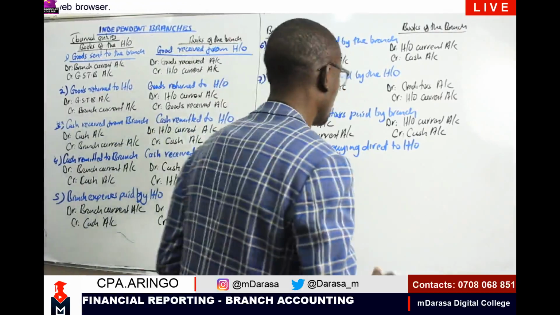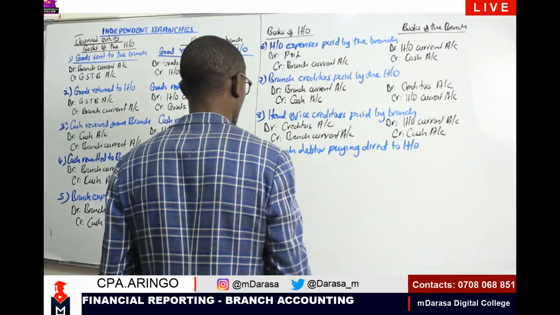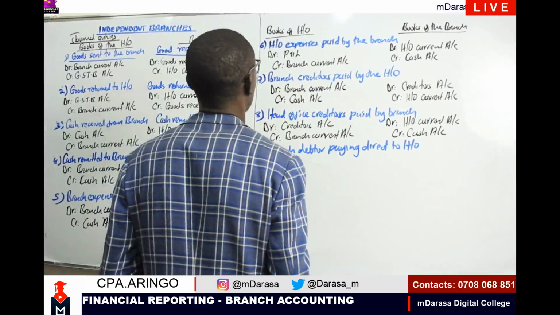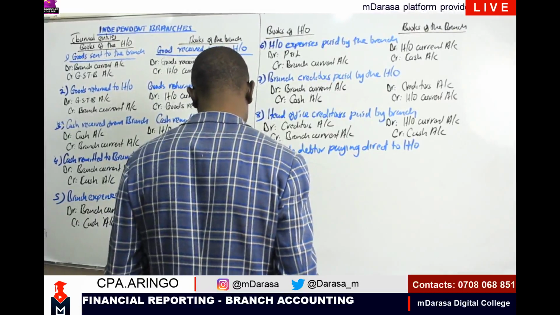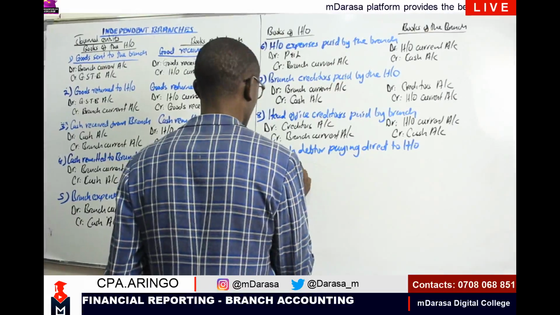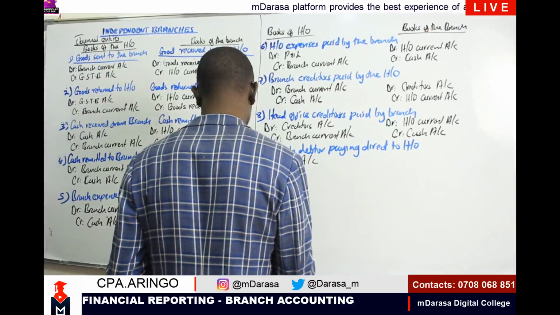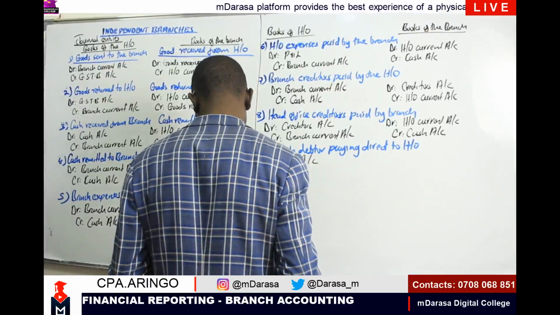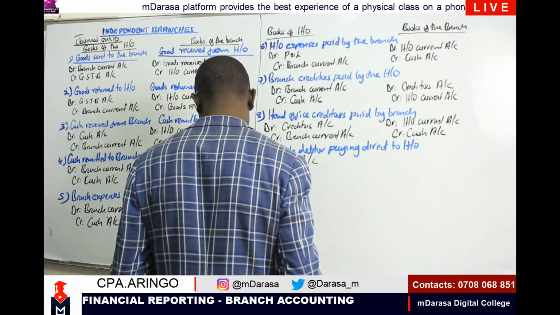In this event, this is what you're going to do. We are going to debit, in the books of the head office, the cash that has come in. So debit our cash account, and we credit our branch current account.